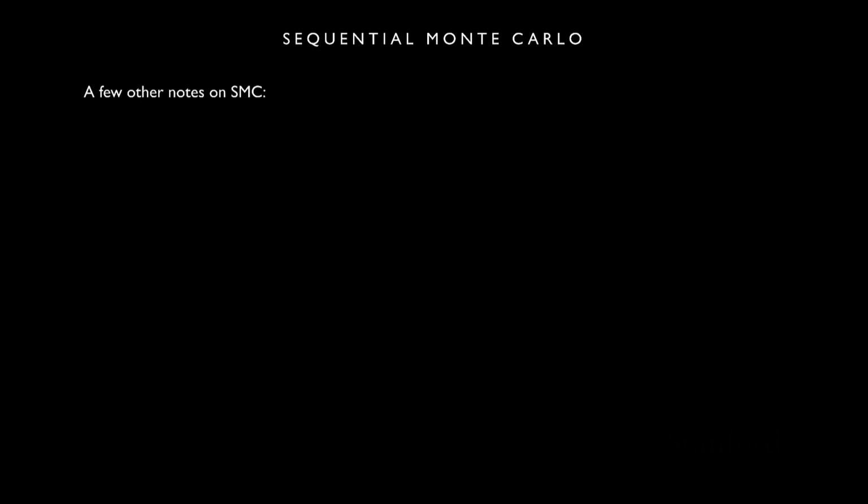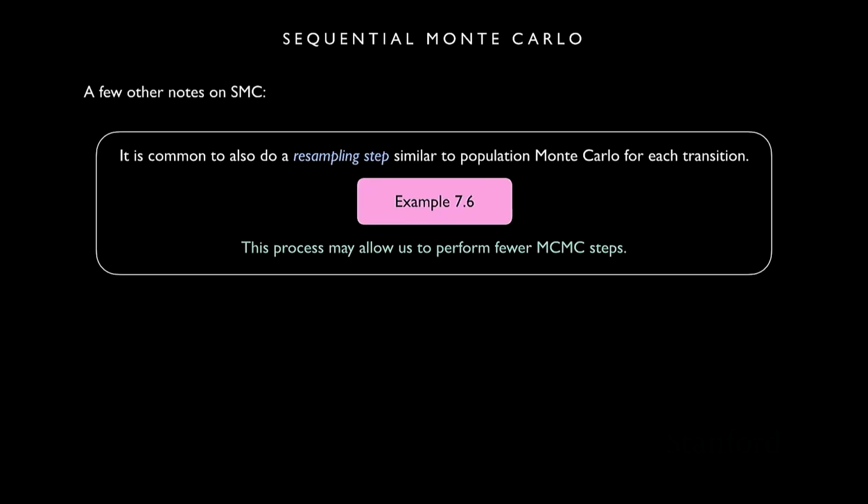So a few notes on this. One, as you were asking about earlier, it's actually very common to do a resampling step, similar to the resampling that's done in population Monte Carlo, for each transition. If you want to see how that's done, there's a nice example in the book that visualizes this. Basically, it allows us to move our samples to the next distribution in this resampling-based way before we do MCMC, and so it might make the MCMC more efficient, so we don't have to do as many MCMC steps to transition from one distribution to the next. So this is a very common thing that people do.